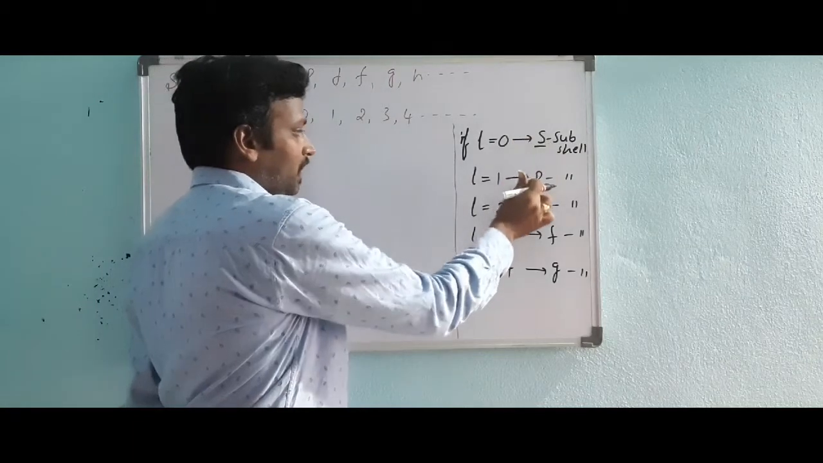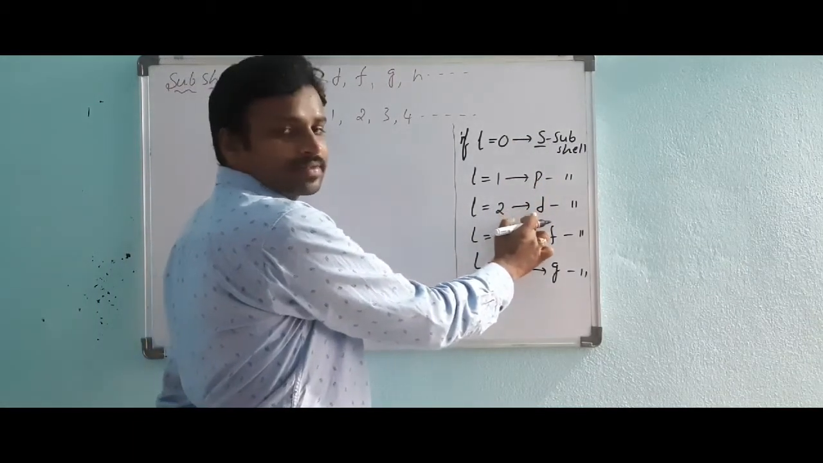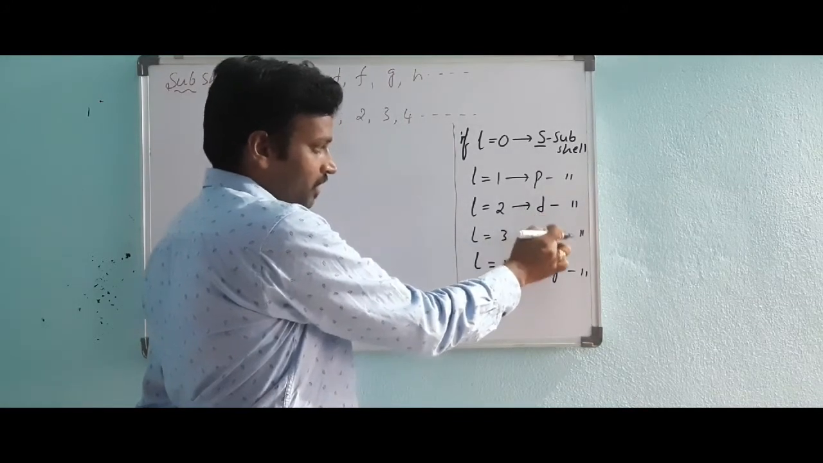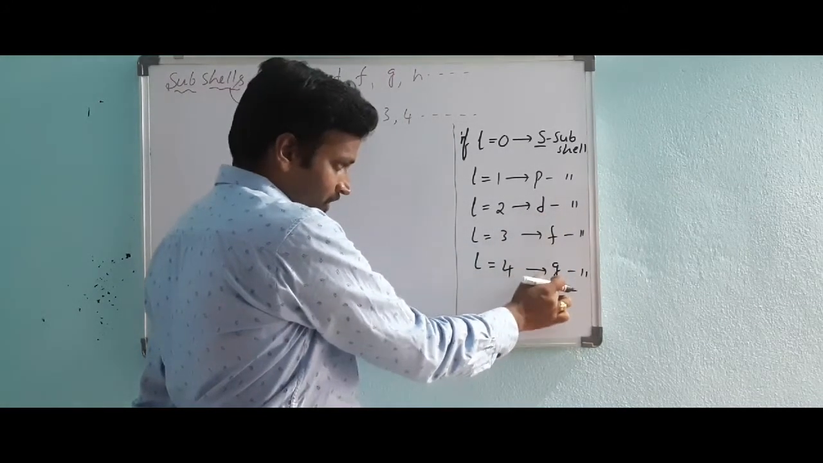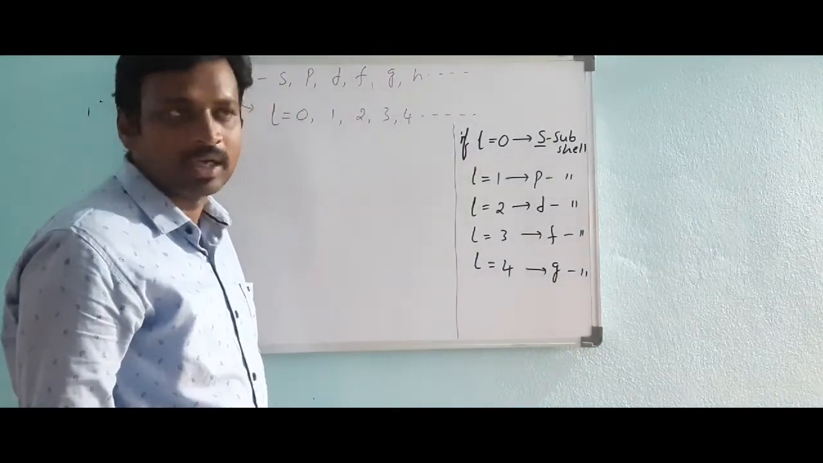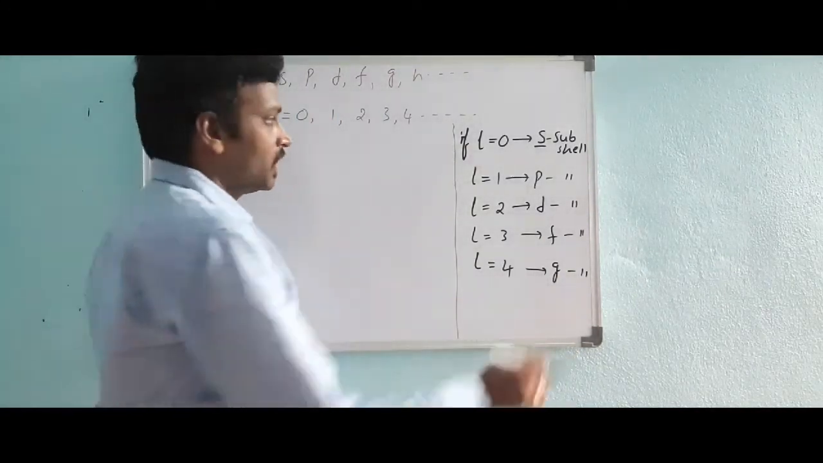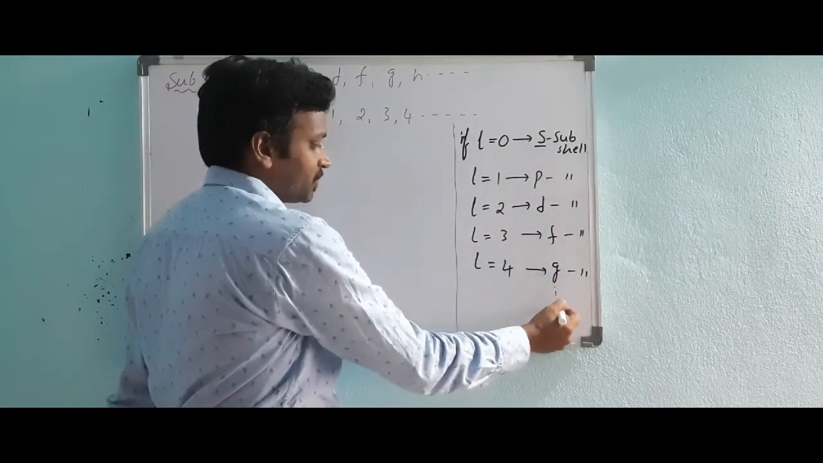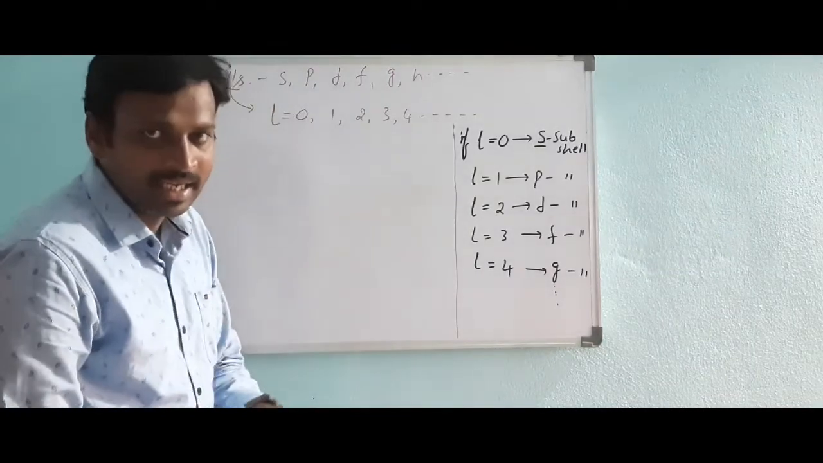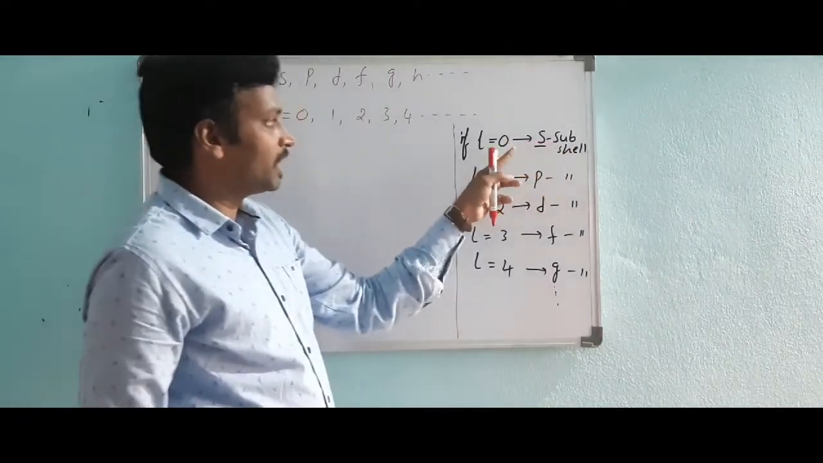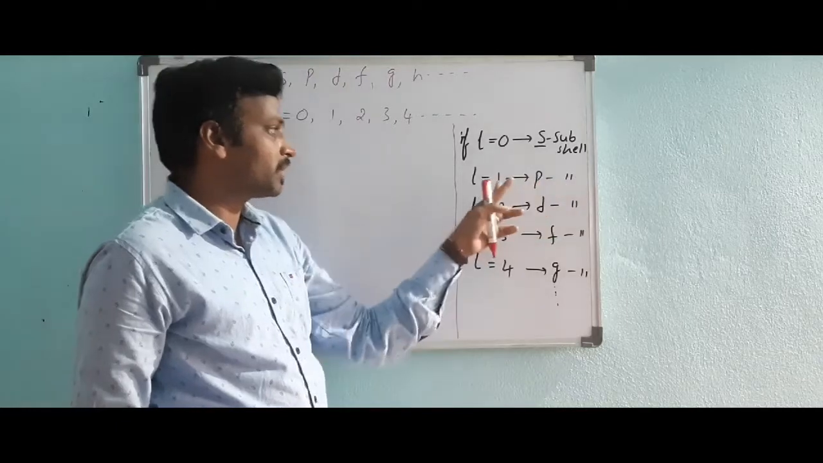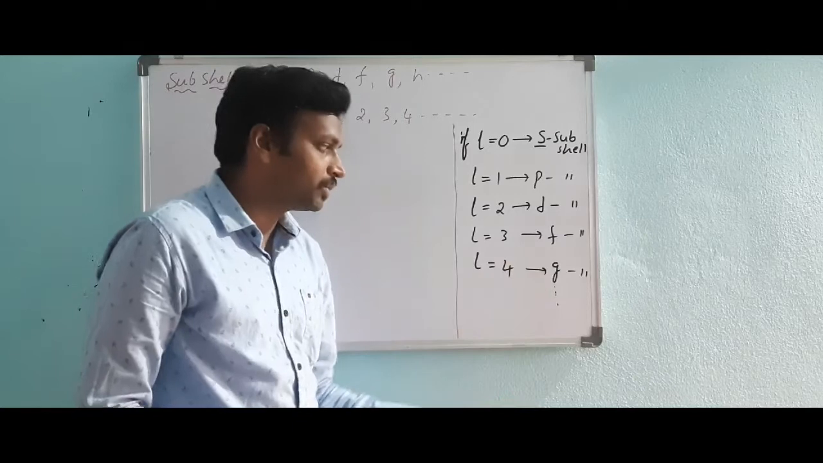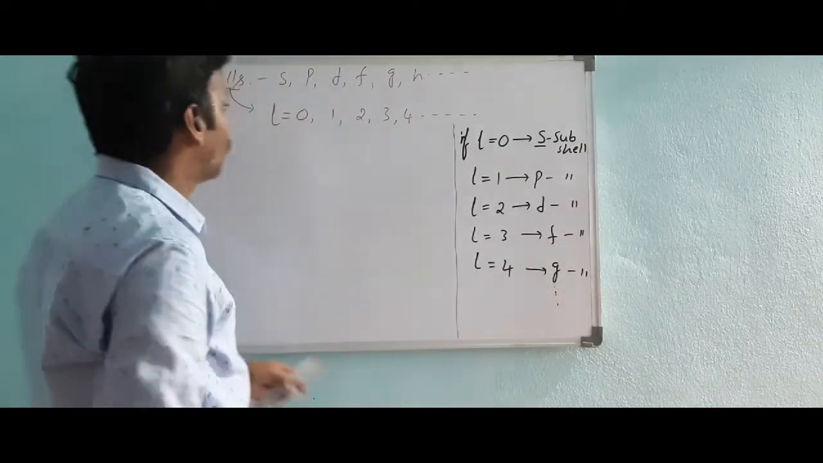S, P, D are the first letters of words given by scientists. Afterwards, E was not given, and the alphabet continues F, G, H. E won't be there. So S, P, D, F, G. These are subshells, present in a shell. For S subshell, what is the l value? 0. For P subshell, 1. For D subshell, l value 2. For F subshell, l value 3. For G subshell, l value 4, like that.